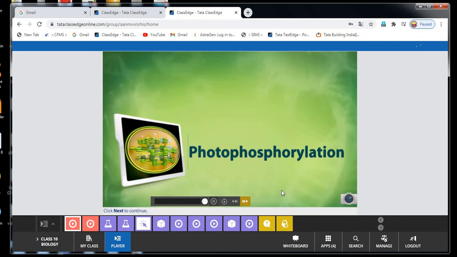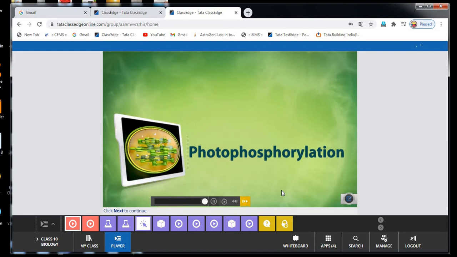In this photophosphorylation, the energy liberated in photolysis is used to add inorganic phosphate molecules to ADP to form ATP, adenosine diphosphate to adenosine triphosphate.